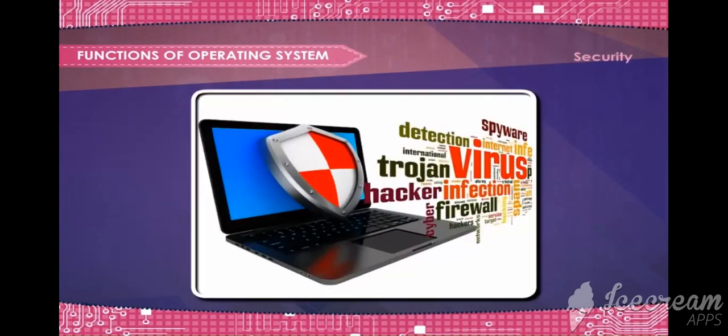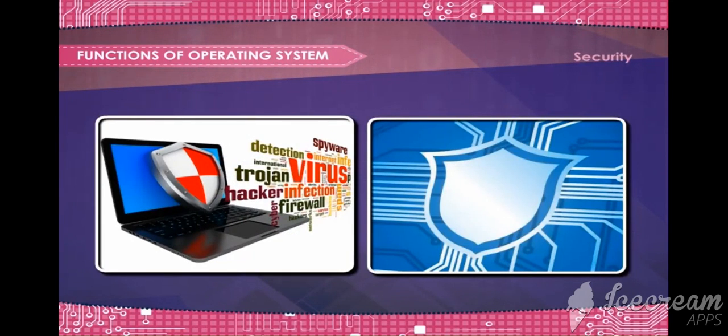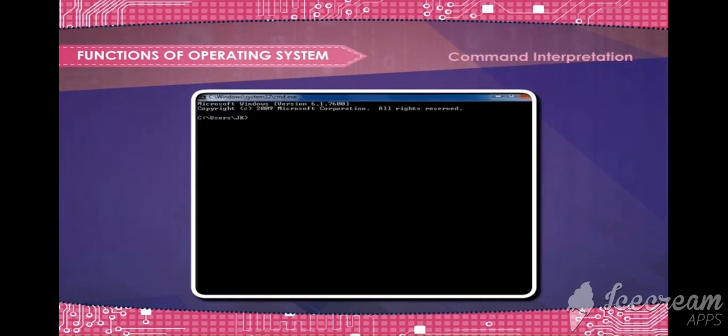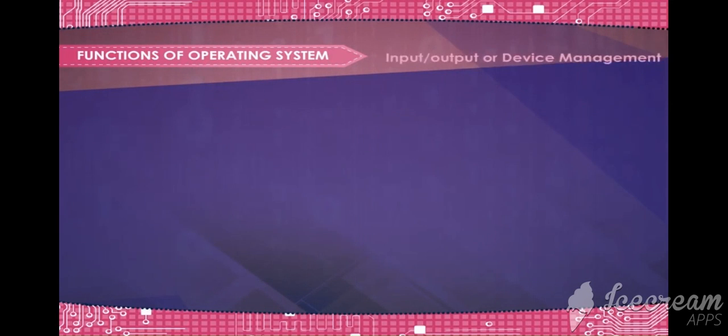Security. The security modules protect the resources and information of a computer system against destruction and unauthorized access. Command interpretation. Command interpretation takes care of interpreting user commands and directing the system resources to handle the requests.